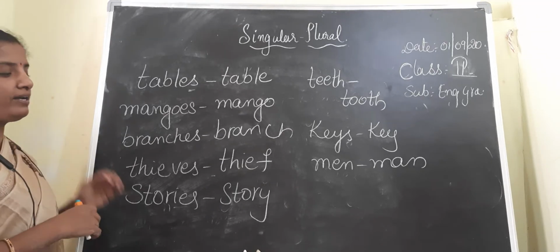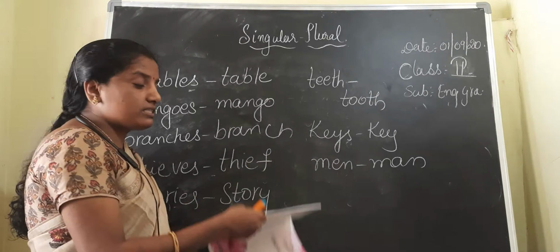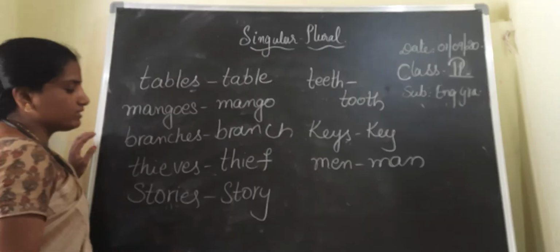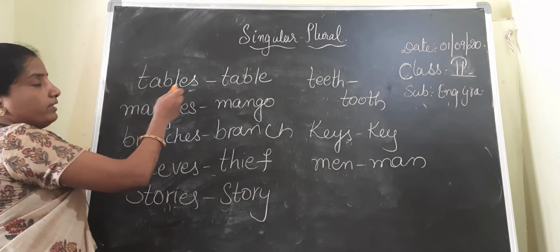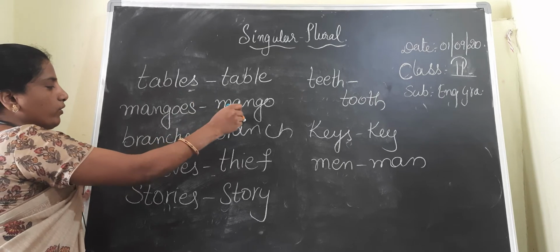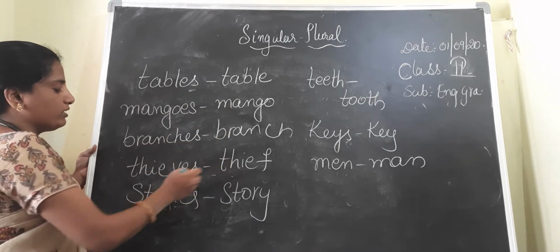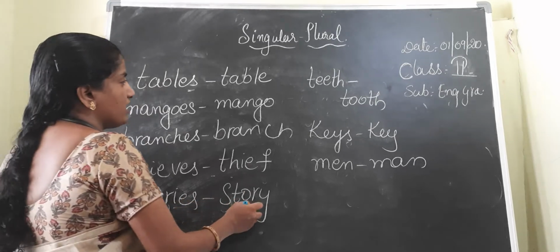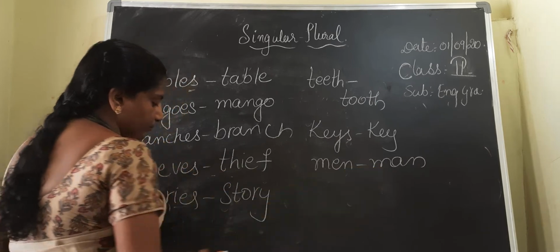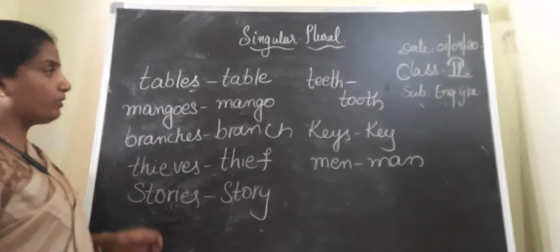What is our next Roman? What we have discussed is the singular for the given plural forms. See children once. Tables, singular table. Mangoes, mango. Branches, branch. Thieves, thief. Stories, story. Teeth, tooth. Keys, key. Men, man. Now sometimes they will give a sentence to write the plural form.